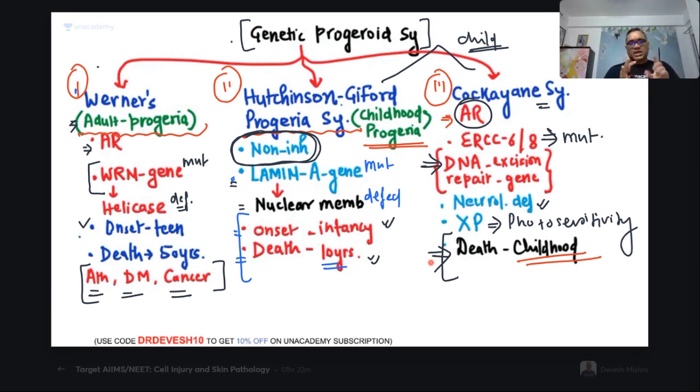So now you understood genetic progeroid syndromes. Three syndromes are there: Werner, Hutchinson, and Cockayne. Out of these three, only Werner is the adult one. The rest of the two are the pediatric ones, right? Werner syndrome is a helicase defect. Hutchinson is lamin A, the nuclear membrane will be defective. Cockayne is a DNA excision repair gene defect, right? So you have to remember these important points, right?